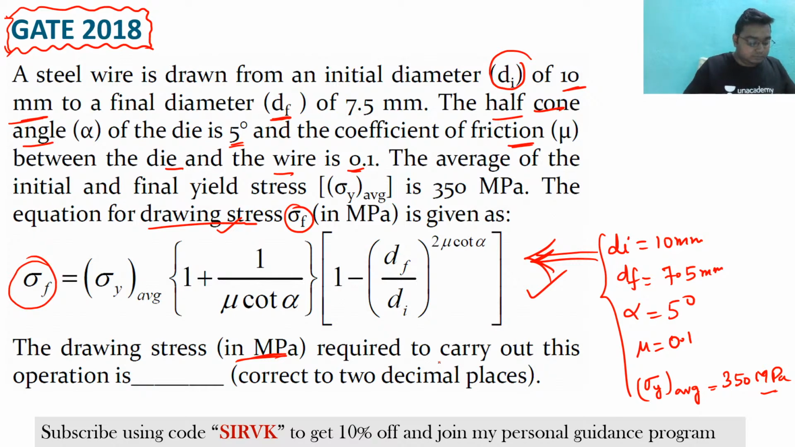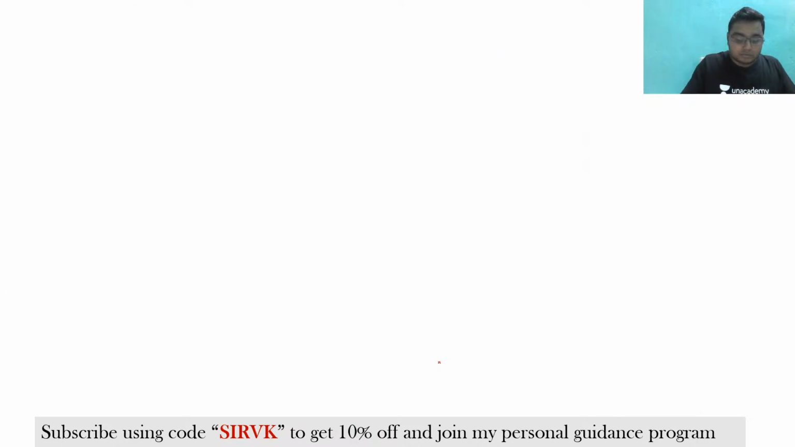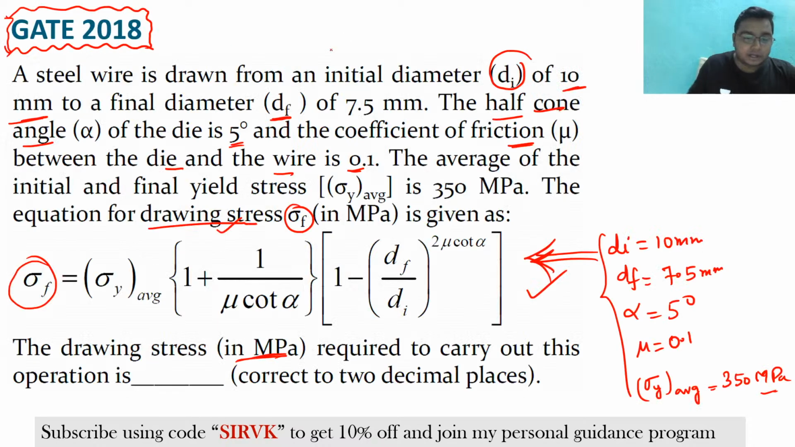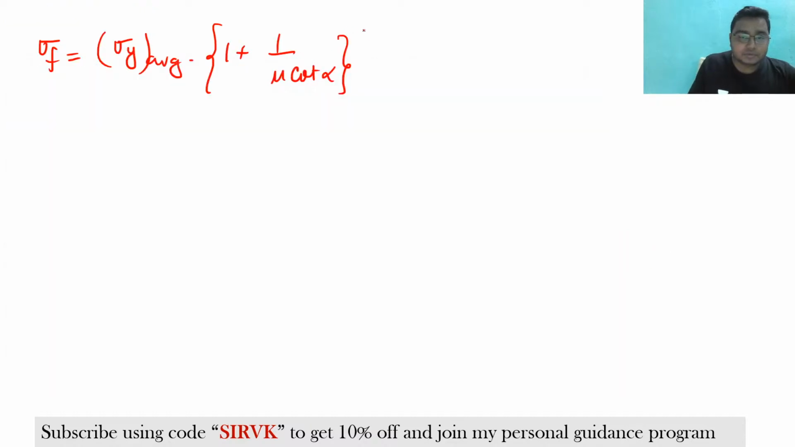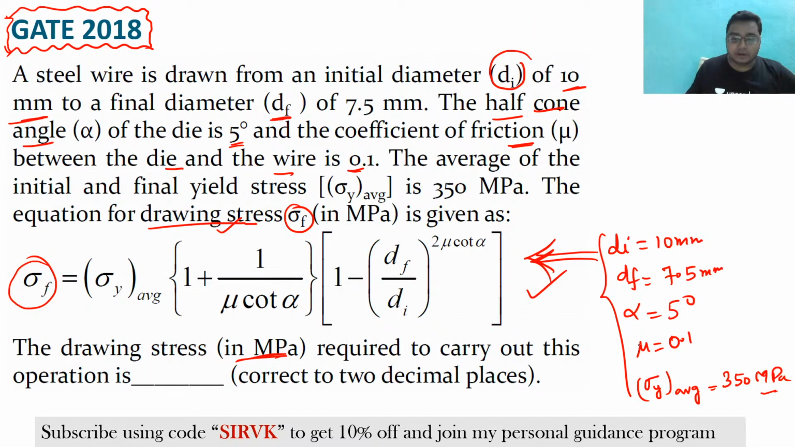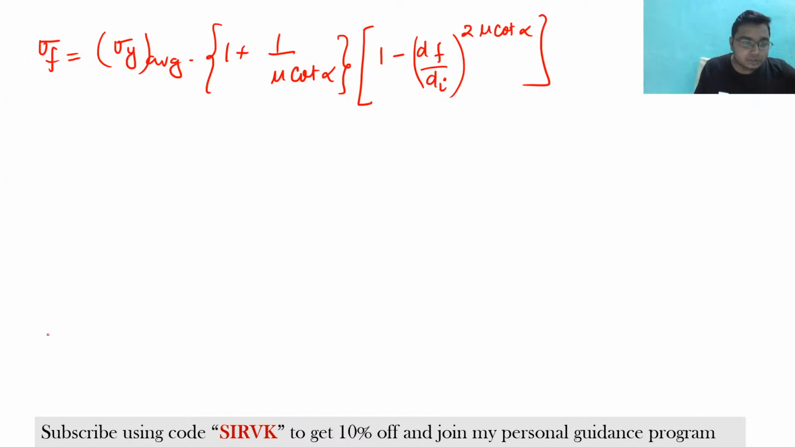Okay, so see here. So these things have been mentioned. So sigma f is what? Sigma y average into 1 plus mu cot alpha, into 1 minus of df by di, to the power of 2 mu cot alpha. Each and everything is given in the question, that is the di, df, alpha, mu, sigma average. Substitute it here. So you will be getting